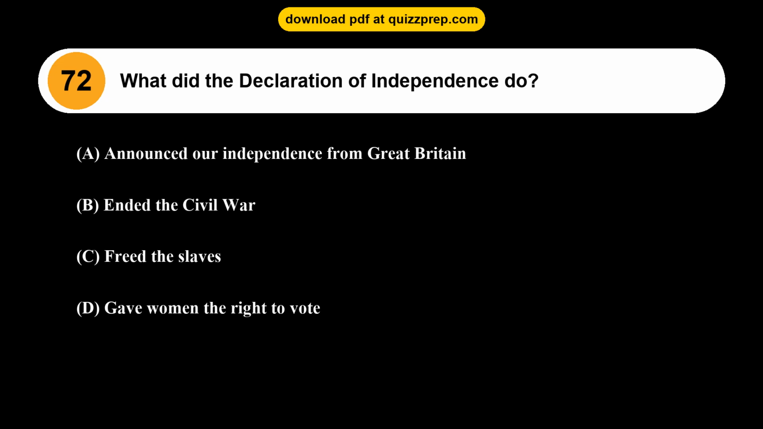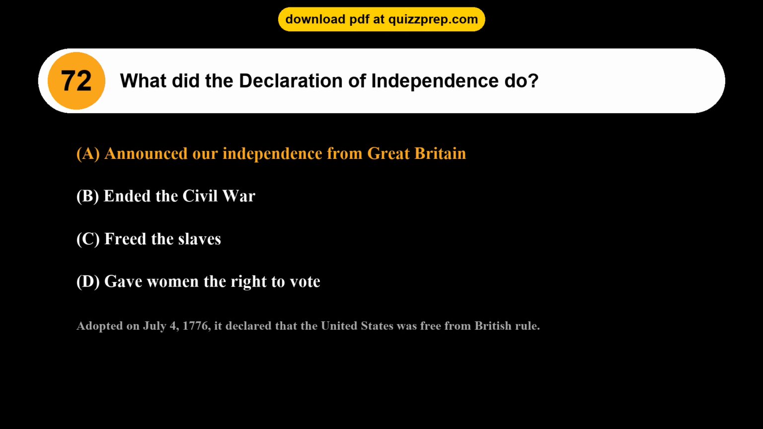Question 72. What did the Declaration of Independence do? Option A, announced our independence from Great Britain. Option B, ended the Civil War. Option C, freed the slaves. Option D, gave women the right to vote. The correct answer is option A, announced our independence from Great Britain. Adopted on July 4, 1776, it declared that the United States was free from British rule.